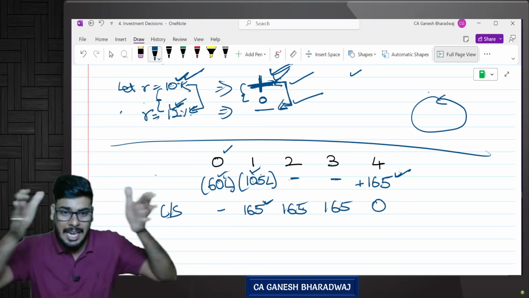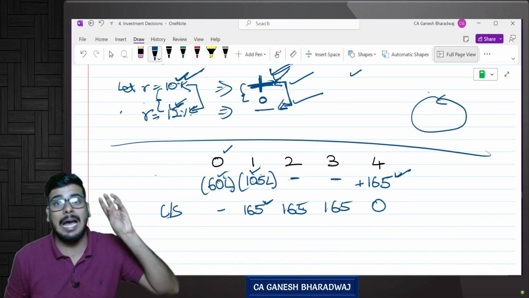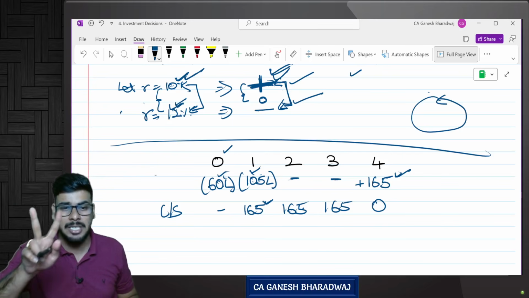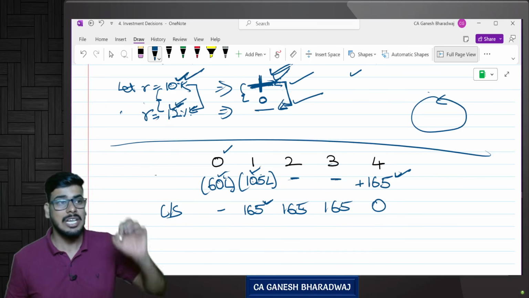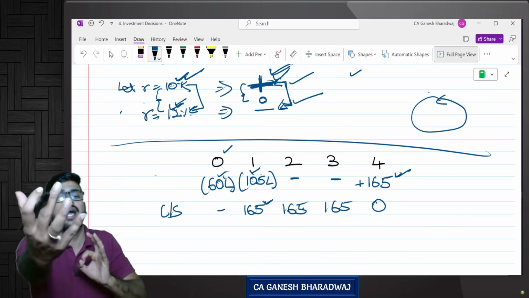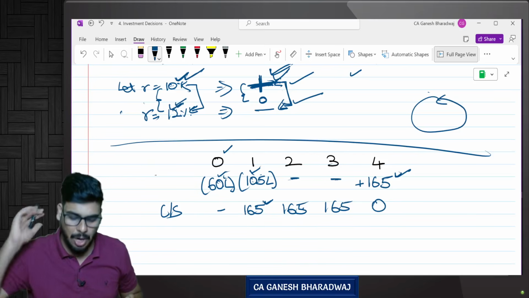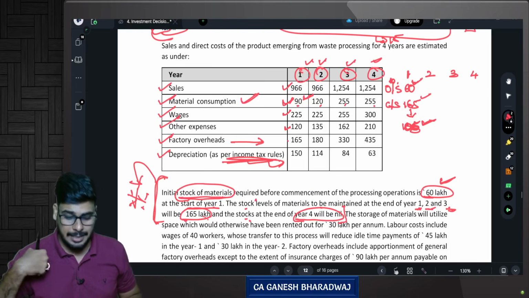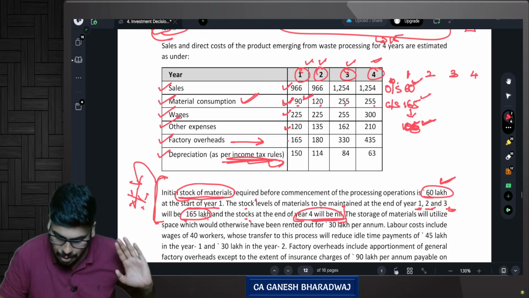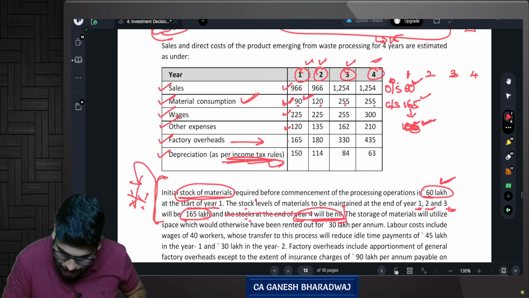Remember that there can also be working capital investments in the business cycle. Are you clear with this? In the life of the project, apart from my capital expenditure investments, there can also be working capital investments. The only difference between the two is that working capital investment will be an outflow initially and an inflow at the end of the project. If I were an examiner, I wouldn't have given this. I would have given that the stock at the end of year 4 will be nil.